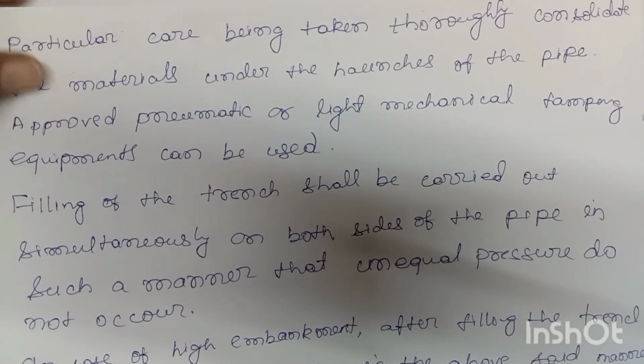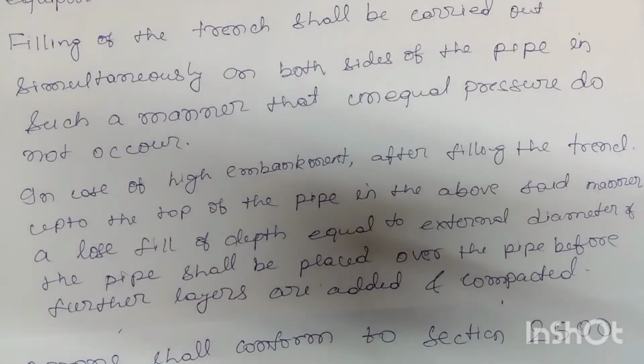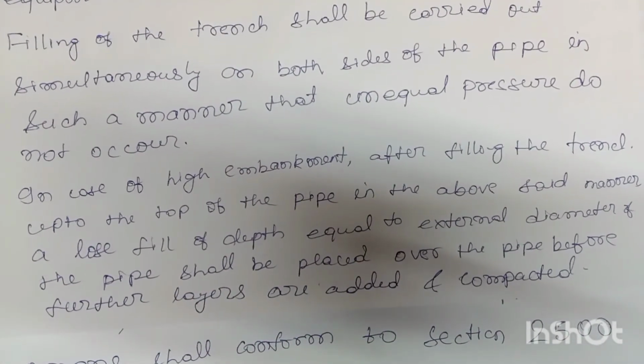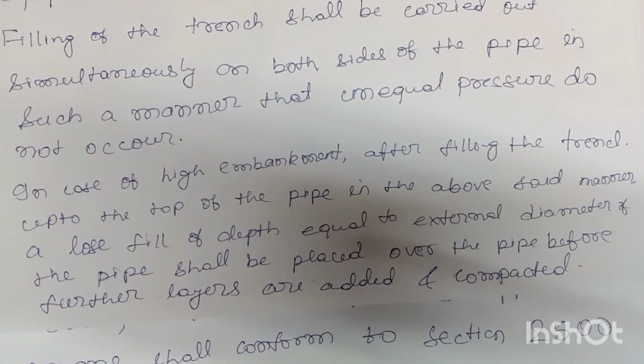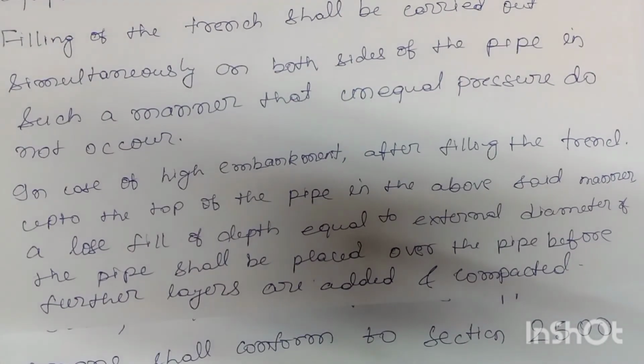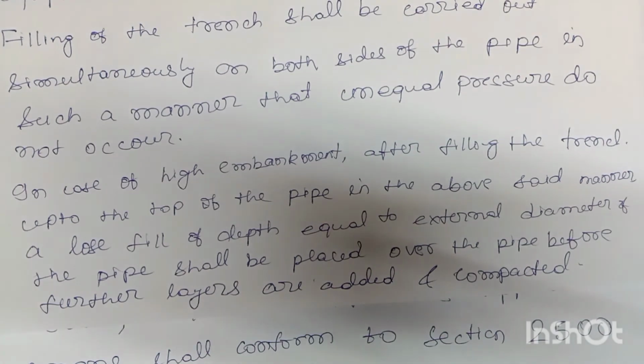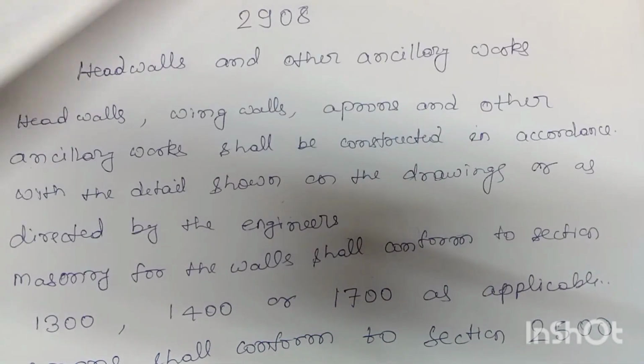In case of high embankment, after filling the trench up to the top of the pipe in the above said manner, a loose fill of depth equal to the external diameter of the pipe shall be placed over the pipe before further layers are added and compacted.